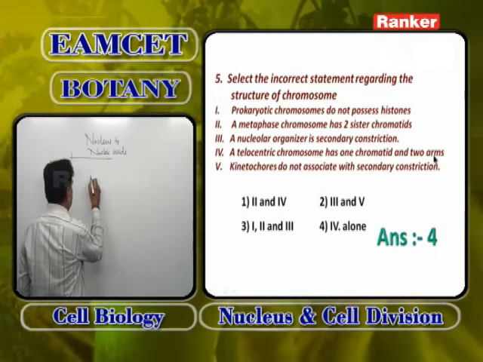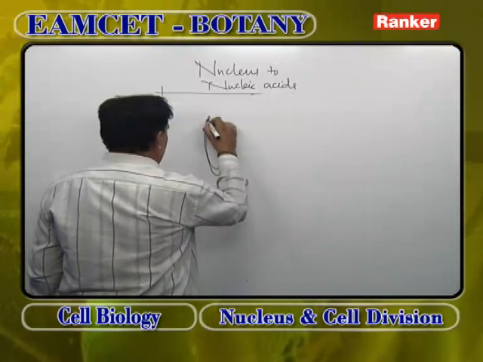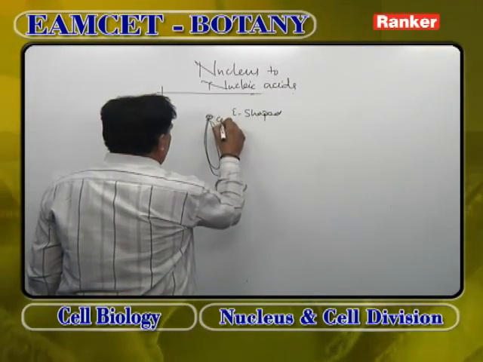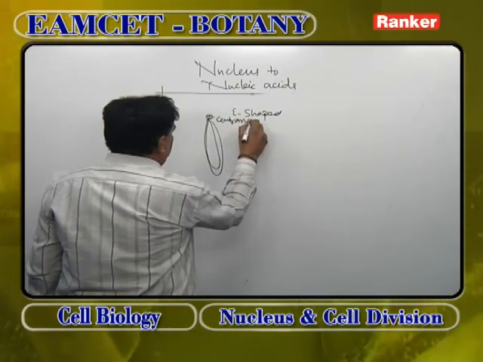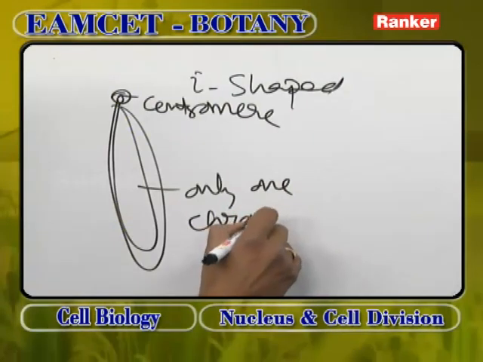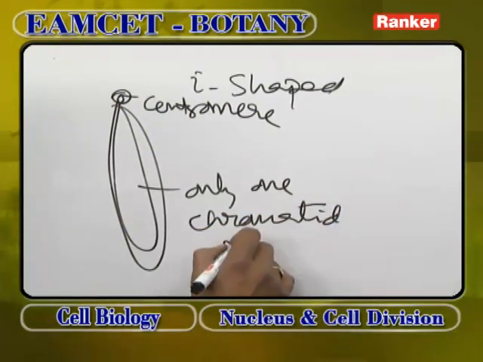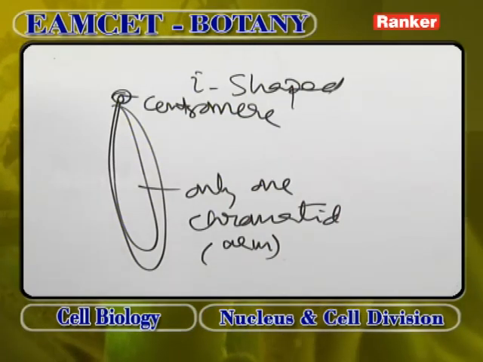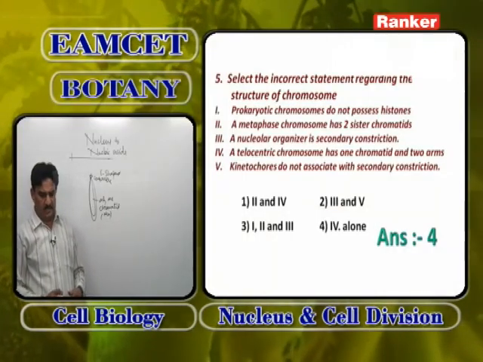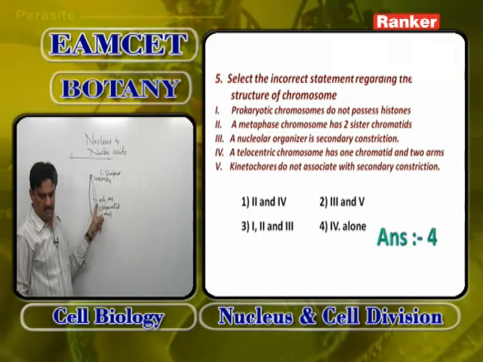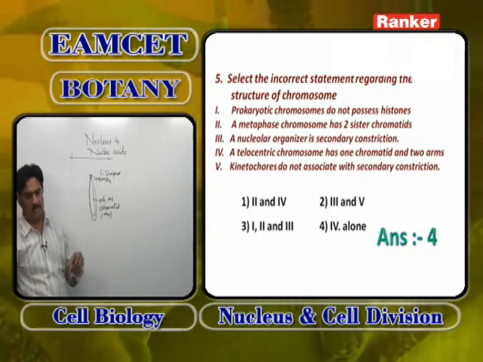Telocentric means an eye-shaped chromosome. It shows the centromere towards the proximal end and it shows only one chromatid and one arm. So, a telocentric chromosome being an eye-shaped chromosome which has one chromatid and 2 arms is wrong. It has only one chromatid and one arm.